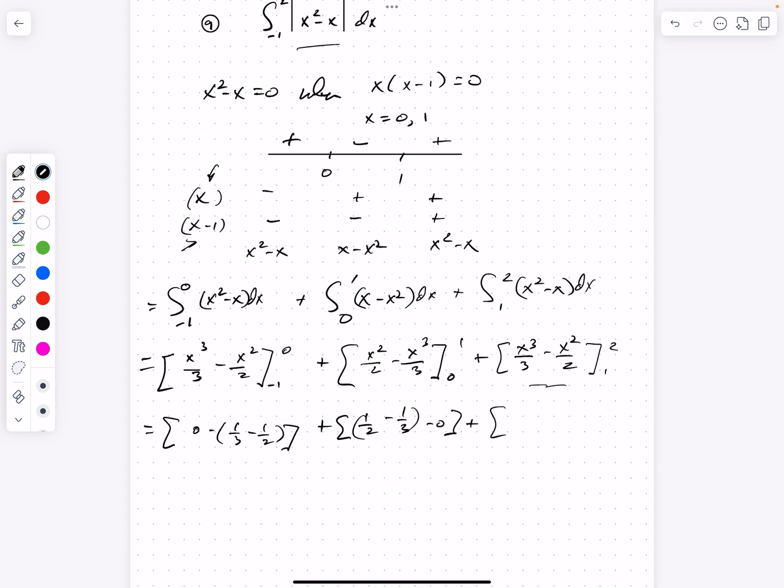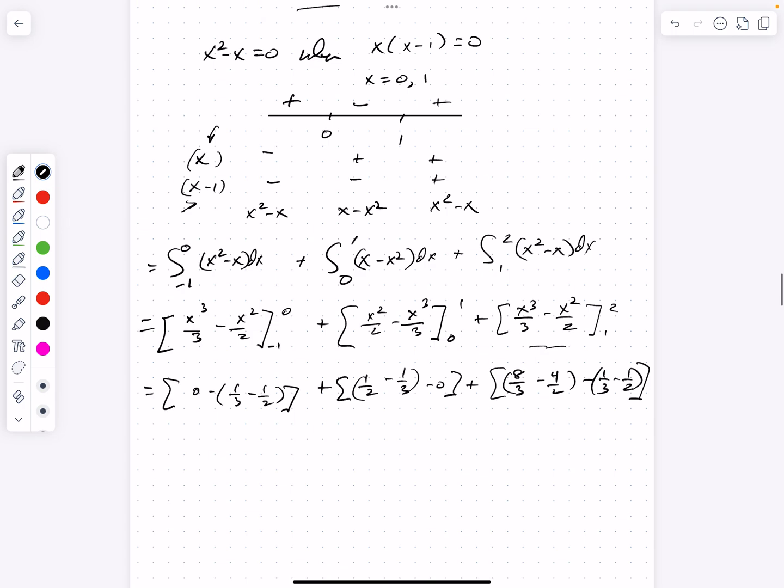So I drop the 2 in there, and I'm going to get 2 cubed is 8/3 minus 4/2. And then I drop a 1 in, I get 1/3 minus 1/2. Okay?